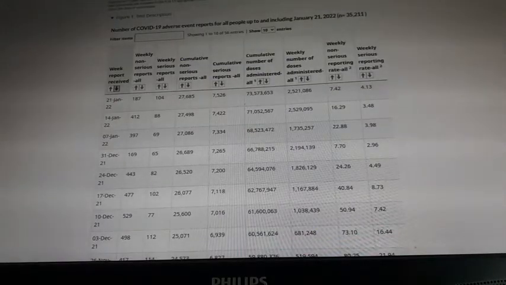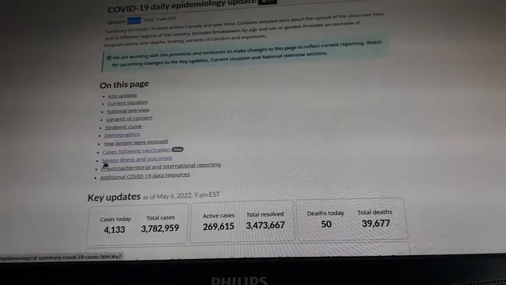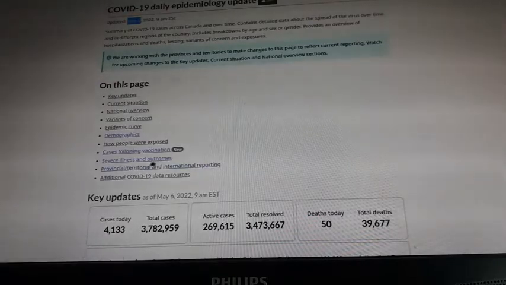Our main 2 documents are already opened. One is called COVID Daily Epidemiology Update, and it has been updated, I see, today. It includes the section on cases following vaccination, which we'll be looking at, and also a section on severe illnesses and the outcomes by age. So these are 2 main sections which we are looking at.